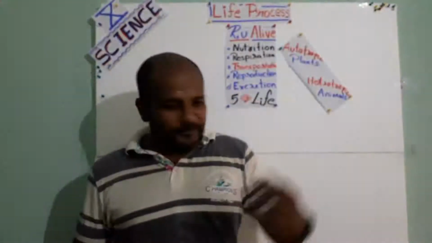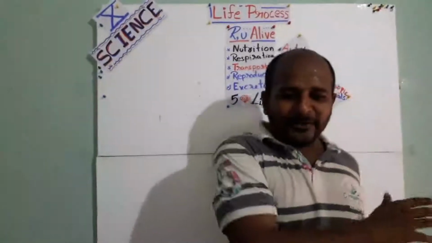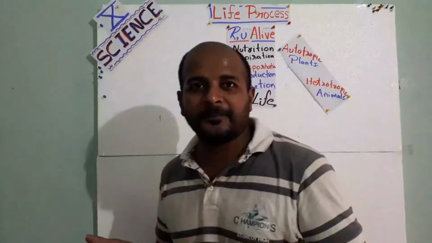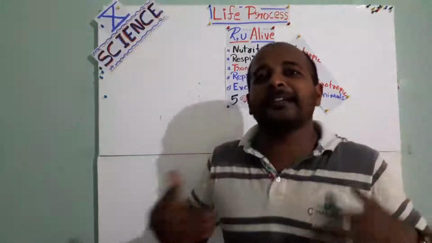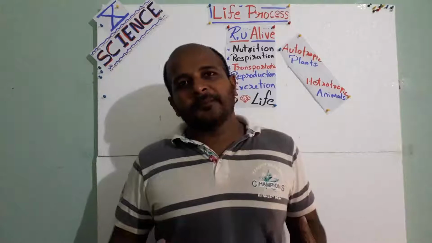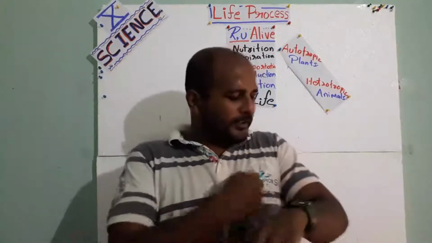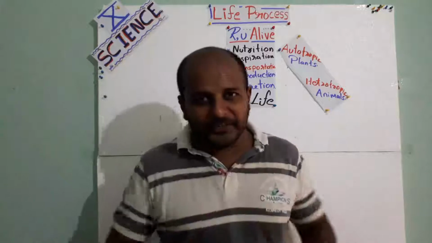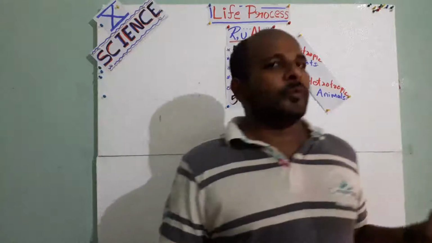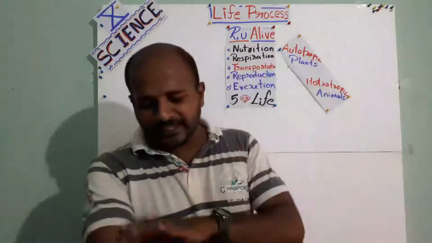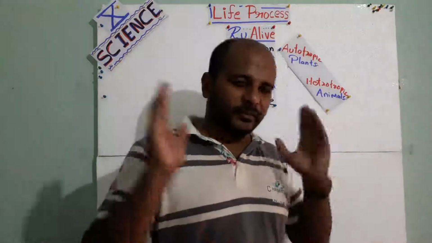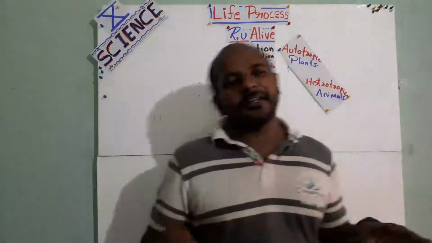So we can simply define life process: the process in which living organisms perform maintenance functions is known as life process. Maintenance function is going on daily. Our body is maintaining itself. You know how many days it takes for our entire skin cell to be replaced by a new cell? It takes more than 3 weeks. Within 3 weeks, the entire skin cell is changed. Is it surprising? No, it's true. It's a common thing happening.